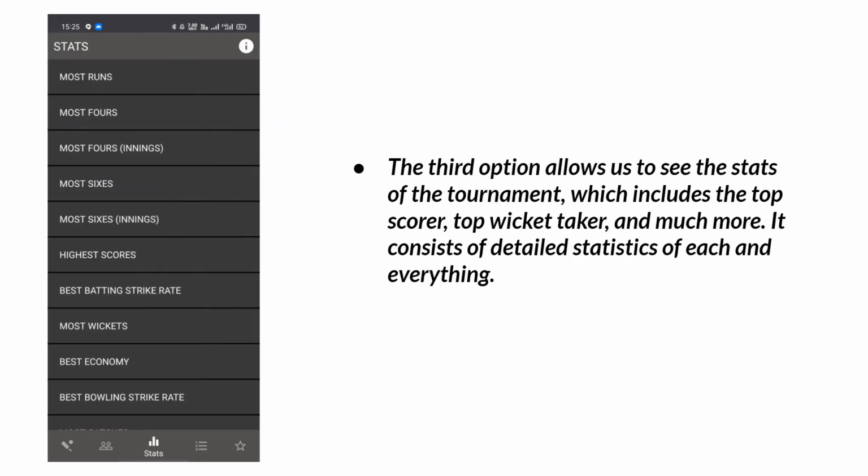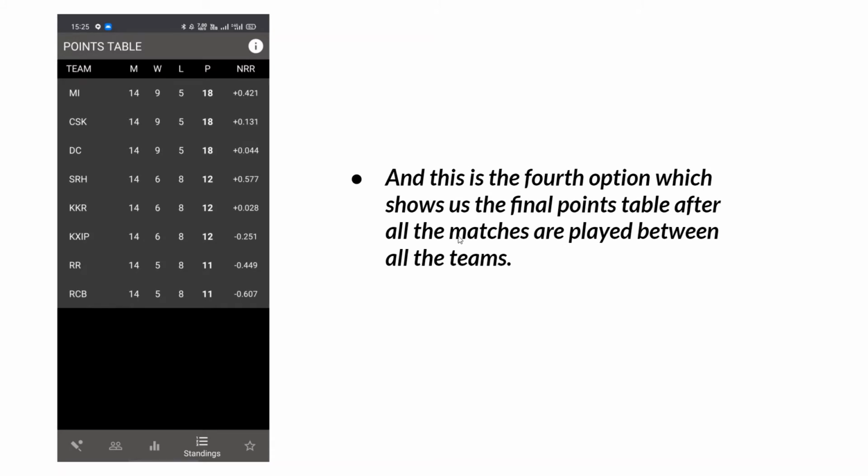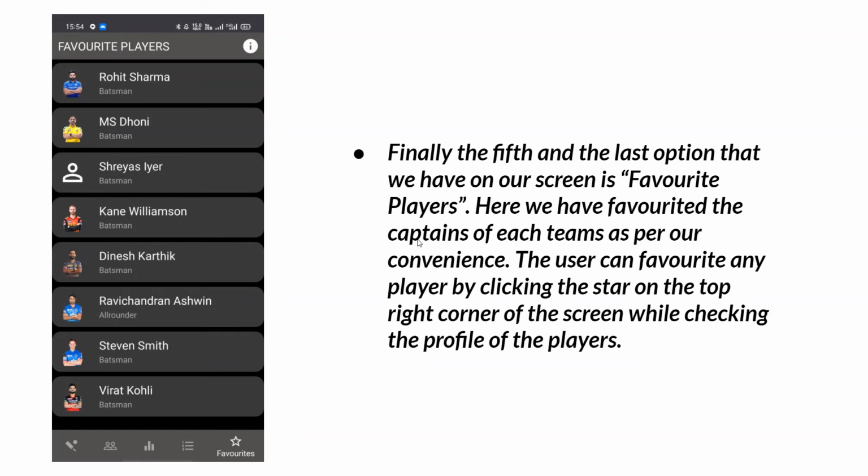Now this is our third option which allows us to see the stats of the tournament, which include the top scorer of the tournament, top wicket taker of the tournament and many more. It consists of detailed stats of each and everything about the tournament. And this is our fourth option which shows the final points table after all the matches played between all the teams. Fifth and the last option that we have on our screen is favorite players. Here we have favorited the captains of each team as per our convenience. The user can favorite any player by clicking the star on the top right corner of the screen while checking the profile of the player.